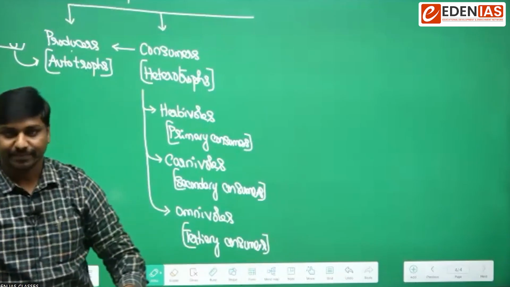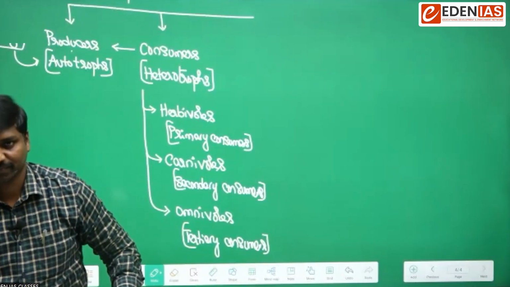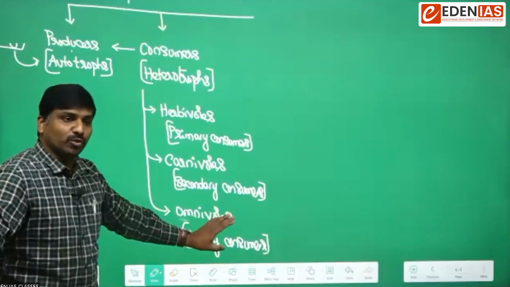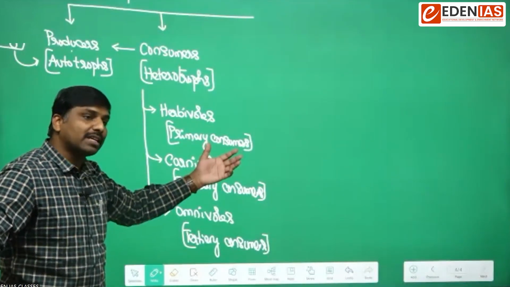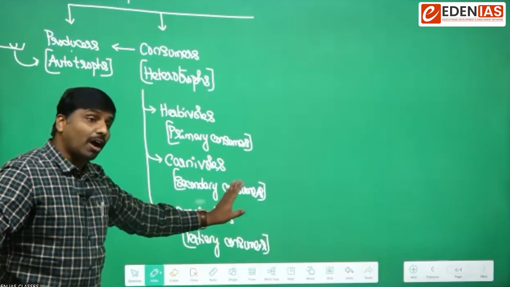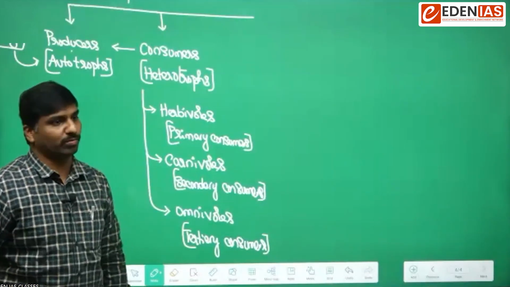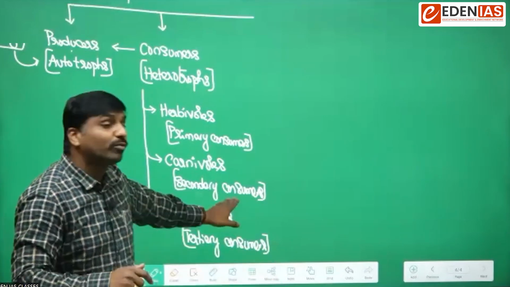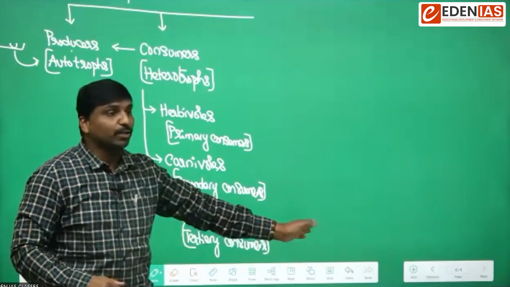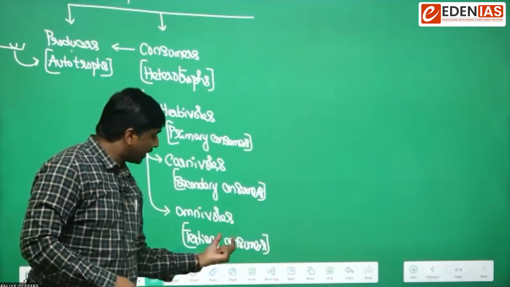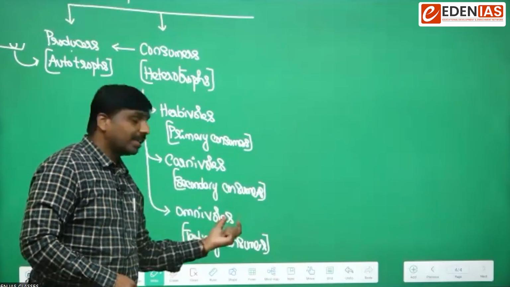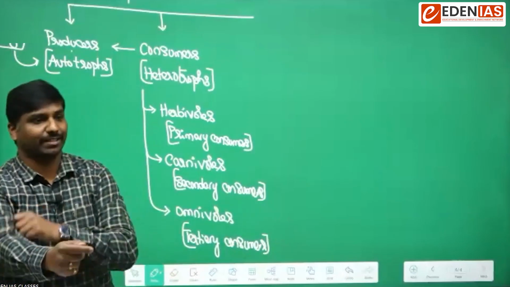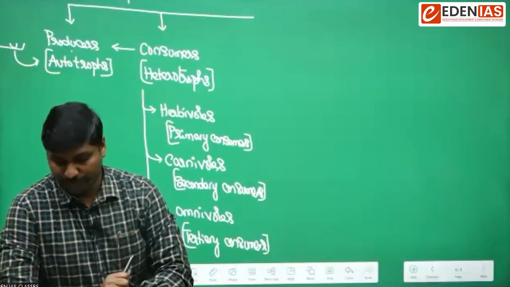Sir, you gave a statement right now: not all omnivores become tertiary consumers. Can you explain this, sir? In what sense? See, omnivores means those animals which feed on both plants and animals. And some omnivores can become tertiary consumers, but not all the omnivores become tertiary consumers. That means when we go to trophic levels, there you will understand the tertiary consumers. So there it won't be like all omnivores might be the tertiary consumers. Likewise, that's what I was saying. Okay, sir. So that is one thing.